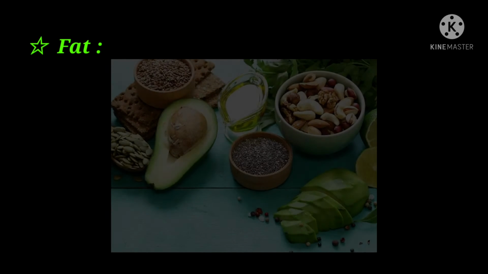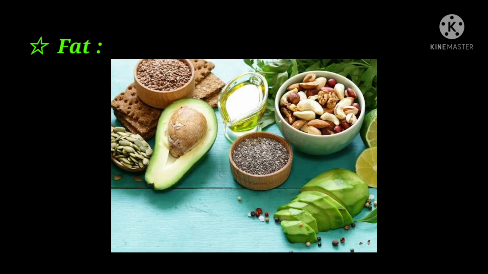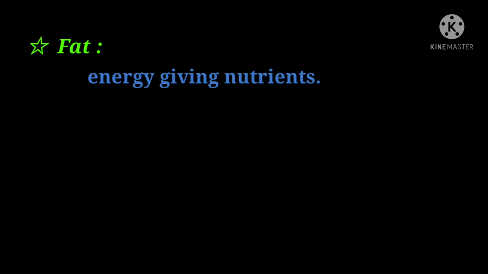Next, we will discuss fat. This nutrient is present in different types of oil, butter, ghee, in this type of food materials. This fat is also present in different types of seeds, like almonds, cashew, groundnut, etc. This fat also gives us energy.